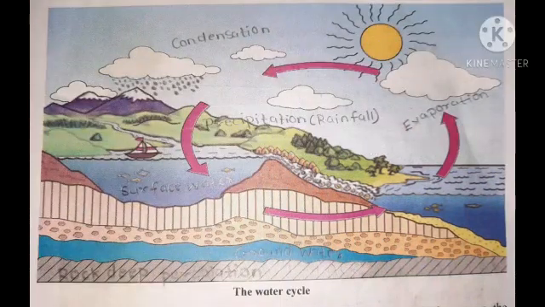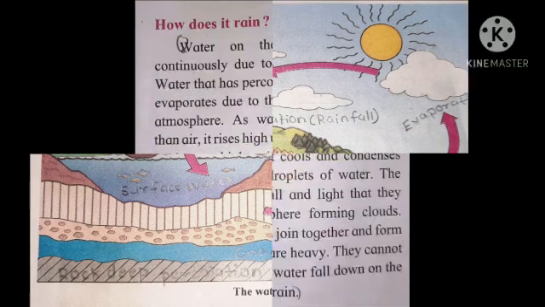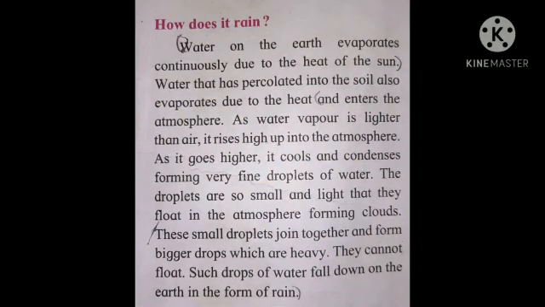Okay, so the water which comes from the clouds, or which rains, evaporates due to the heat of the sun. The sun absorbs this water through sunlight. So now here the water vapor is lighter than air, therefore it rises high up into the atmosphere. As it goes higher, it cools and condenses, forming very fine droplets of water. Now, students, here you all can see the picture.